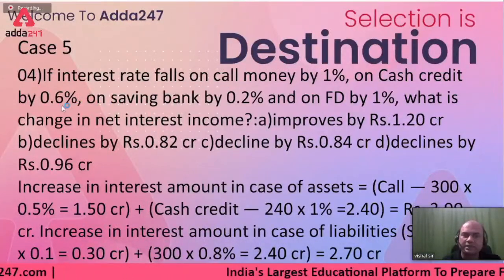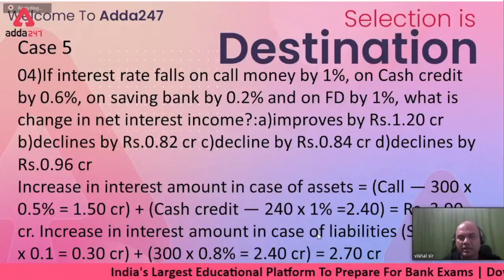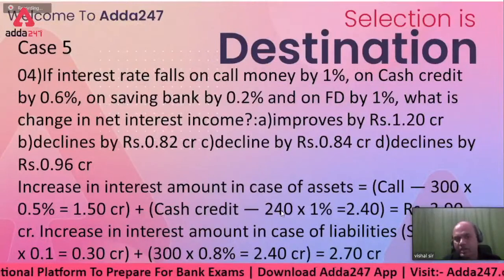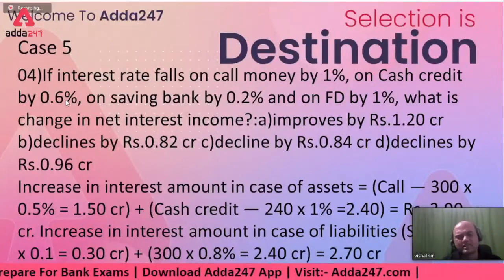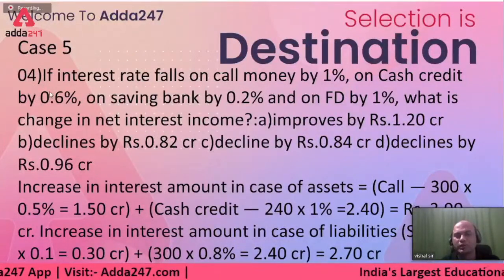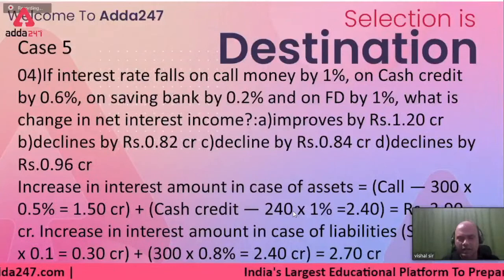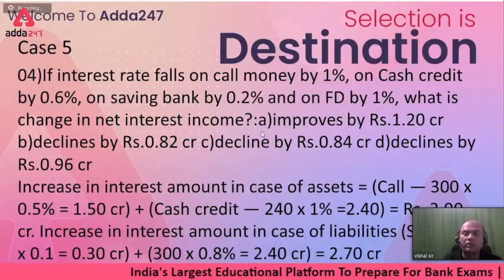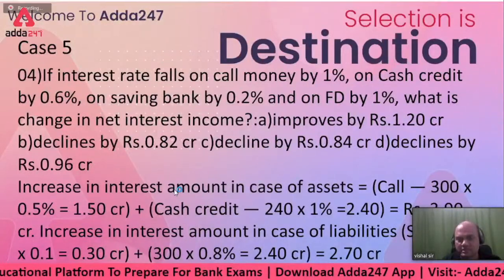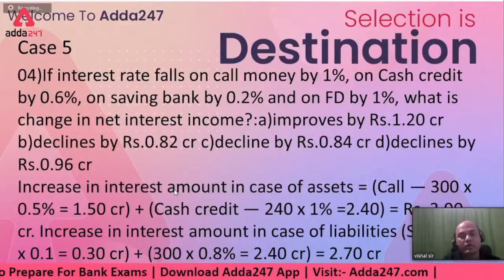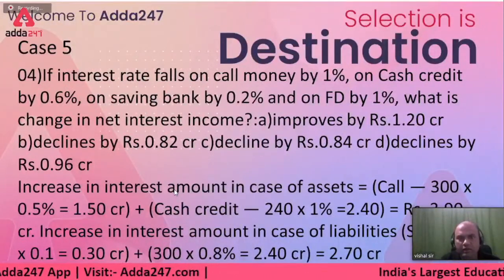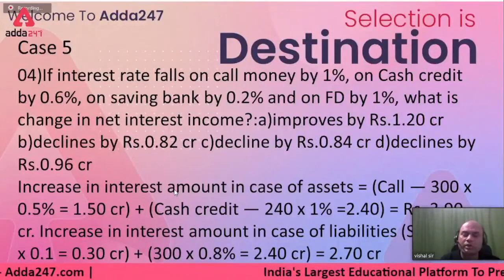On CC, 0.6%. So what was the amount of CC? 240 crores. So 240 into 0.6, right? 24 into 6 means 12 into 12 roughly, so 144, right? 1.44. So now on CC also, I'll be receiving 1.44 crores less. So how much less am I receiving now? 3 crores on call money per year. On CC, I am receiving 1.44 crores less.